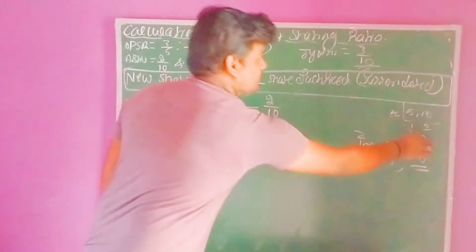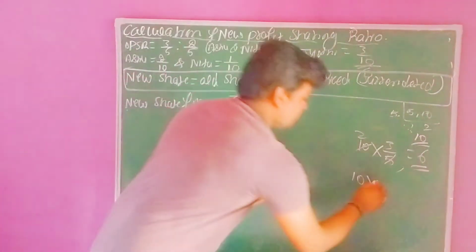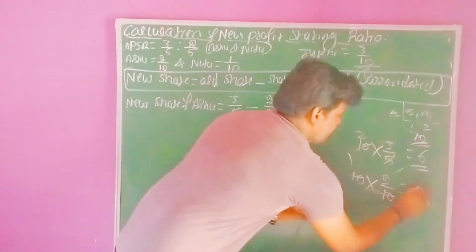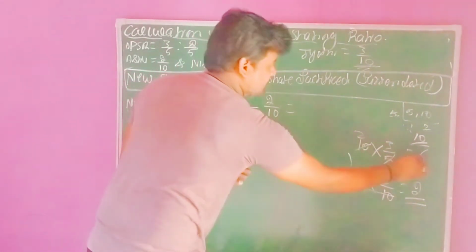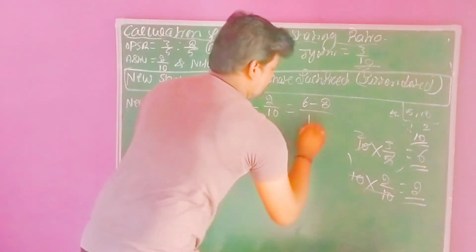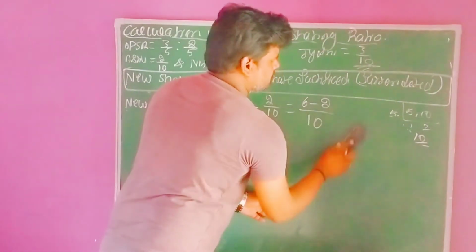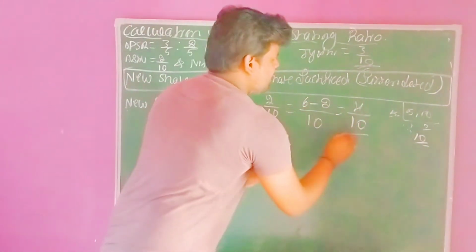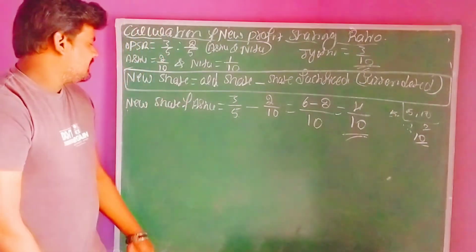And the same way, using this maximum value, 10 into the second factor 2/10. 10 ones are 10, 1 two is 2. Both the values we have ascertained. You have to apply 6 and 2: 6 minus 2, divided by the maximum denominator, 10. You have to write 10. 6 minus 2 is 4. 4 divided by 10. This is the new profit sharing ratio of Ashu, the first partner's new share.